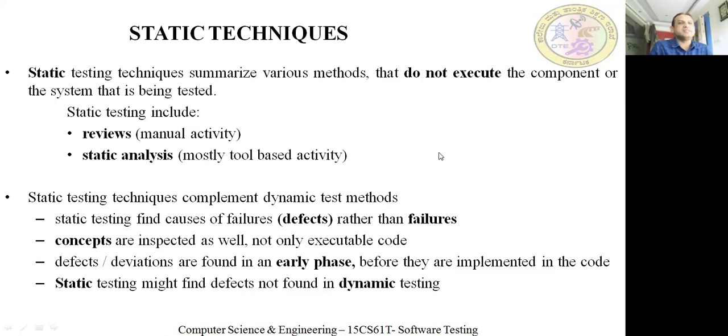Here concepts are inspected as well, not only executable code. So we don't check only the code, we also check the concept or logic, whether the logic you have written is correct or not. Then defects or deviations are found in the early phase before they are implemented in the code. What is the advantage here? Defects or bugs are identified before the implementation. Before writing the code, we check things, in the case of static testing. If some part of the code is left out, that can be written before implementation.